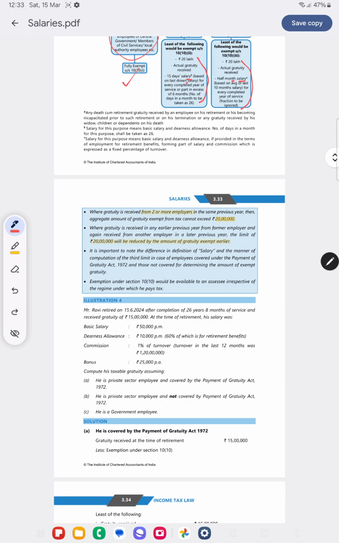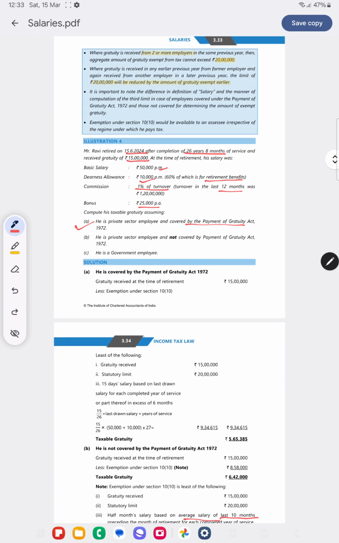Let's see the sum. Ravi retired on 15th June after completing 26 years 8 months and received gratuity of 15 lakhs. His salary was basic 50,000 per month, DA 10,000 per month, 60% of which is retirement benefits, commission is 1% of turnover of last 12 months, bonus is 25,000. Compute the gratuity assuming he is a private sector employee and covered by the POGA Act.